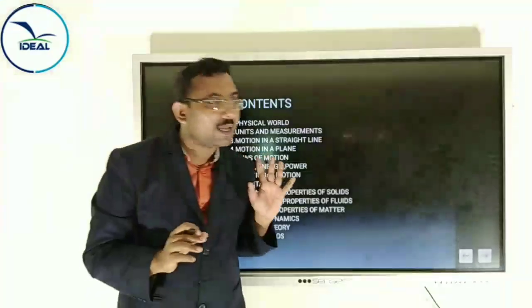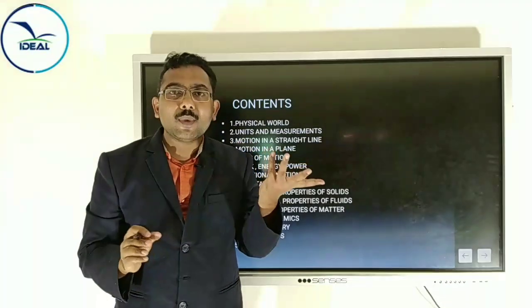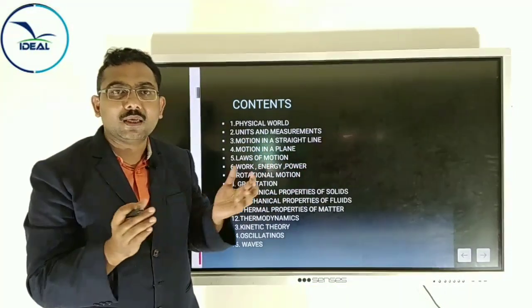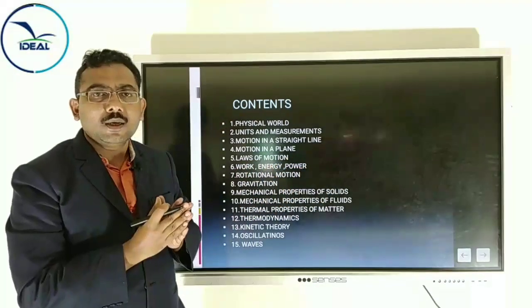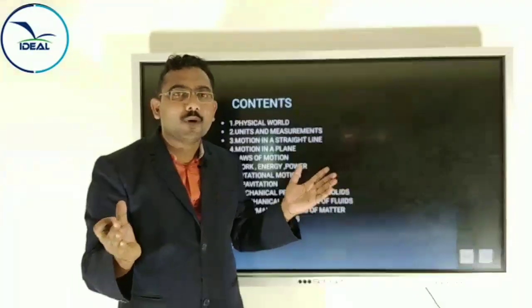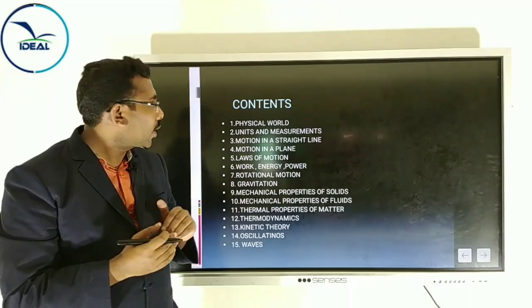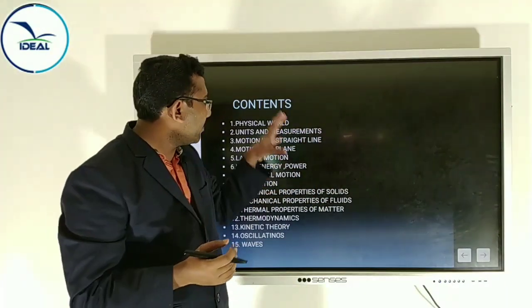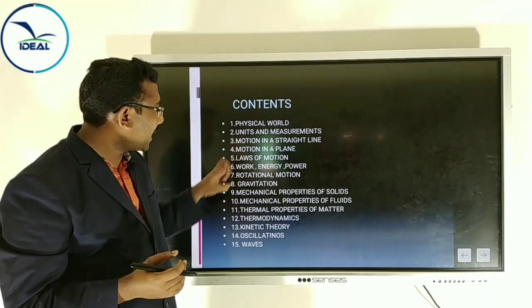Optics deals with light, you know, and thermodynamics is related to temperature, heat, and then nuclear physics, modern physics, and electromagnetism, a very important topic. Electromagnetism you will study in the next year. Okay, and here we study mainly mechanics. The main portions are included in mechanics.